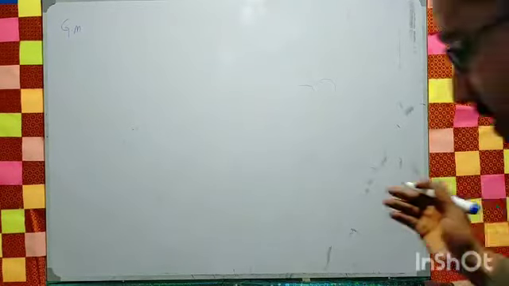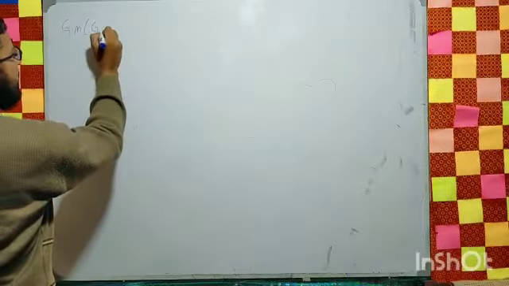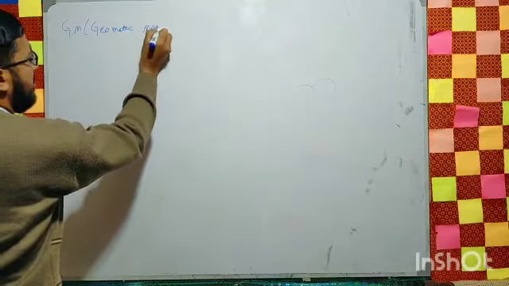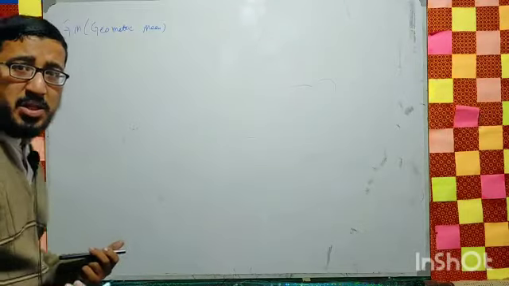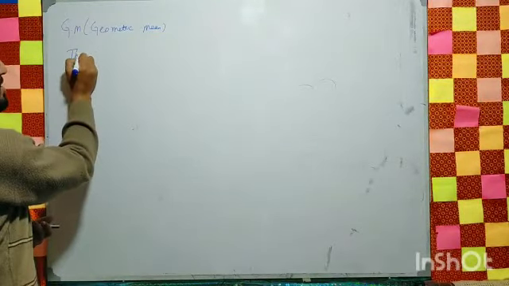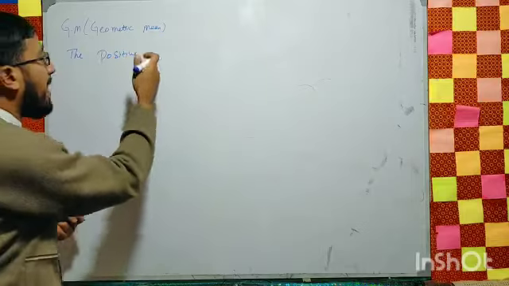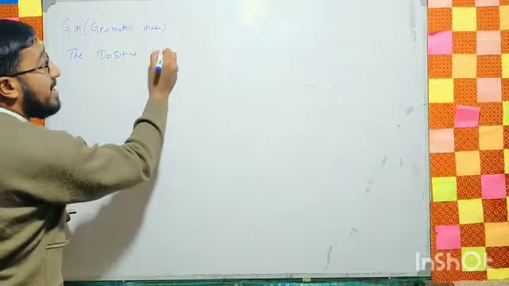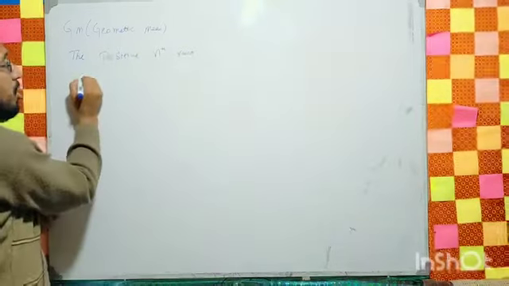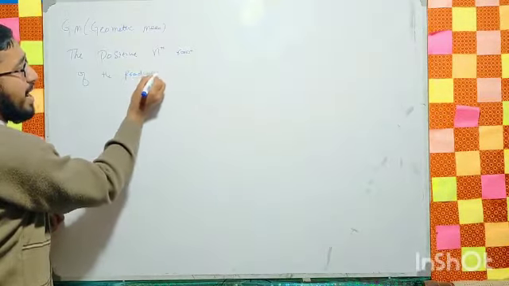We will discuss the GM, that the GM stands for the geometric mean. What is geometric mean? The geometric mean is the positive nth root of the product of the values.